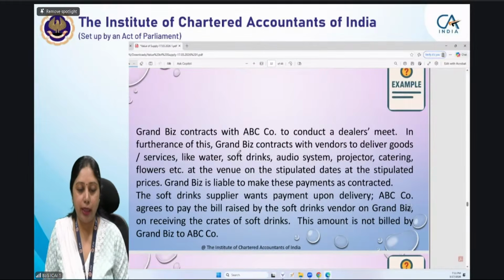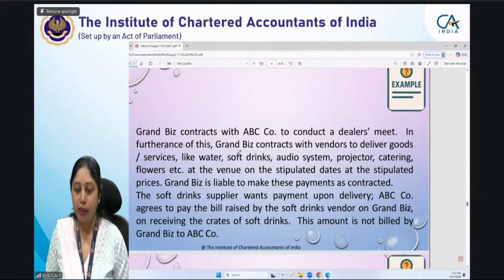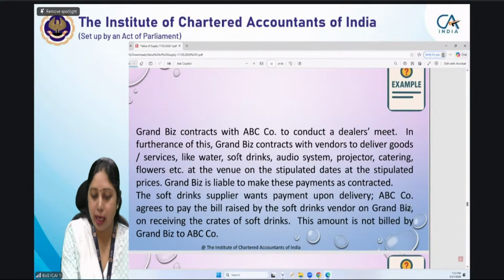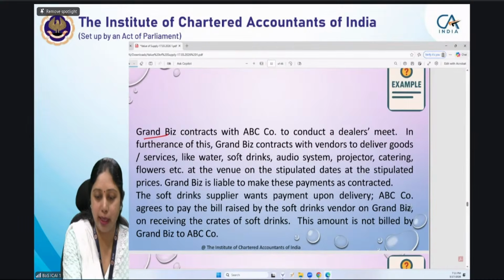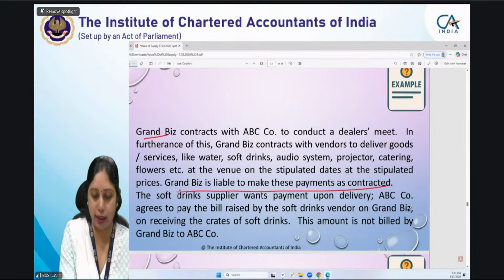Example 2. GrandBiz contracts with ABC company to conduct a dealer's meet. In furtherance of this, GrandBiz contracts with vendors to deliver goods or services like water, soft drinks, audio system, projector, catering, etc. at the venue on the stipulated dates at the stipulated contract. Now GrandBiz is the supplier. GrandBiz is liable to make these payments as contracted.